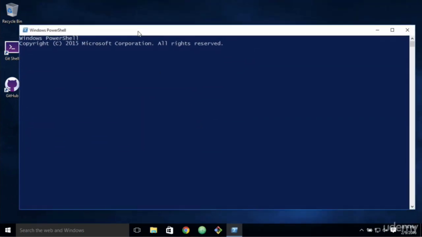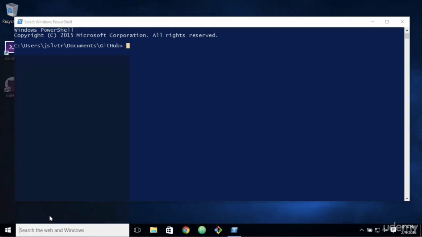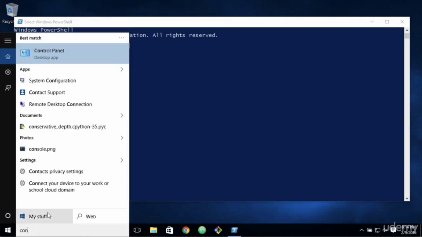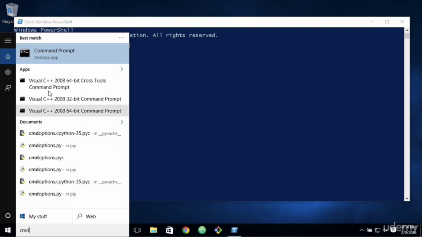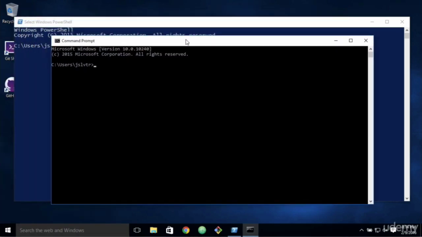So normally the shell we would use in Windows is the normal Windows console that we can get by just typing cmd here, command prompt. This is the default Windows console, and the Windows console is not very friendly with Mac and Linux. It does some things, especially when using Git, that aren't really recommendable.